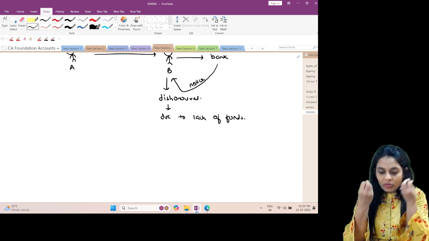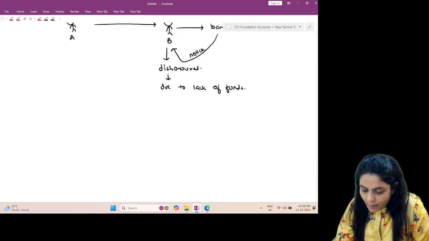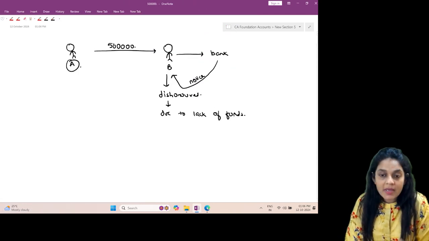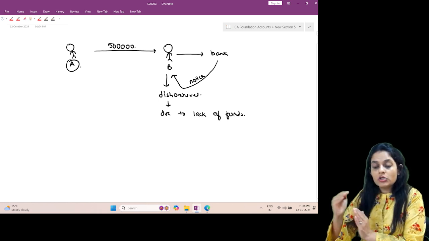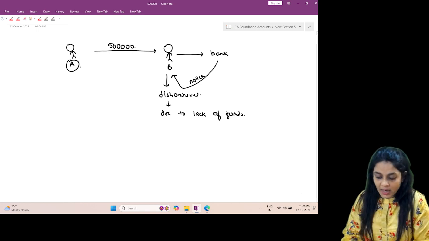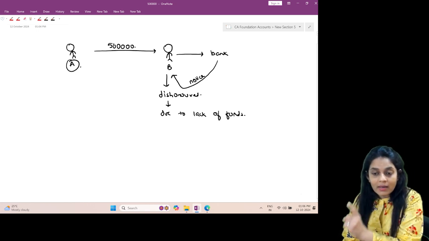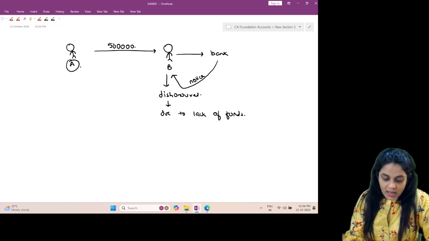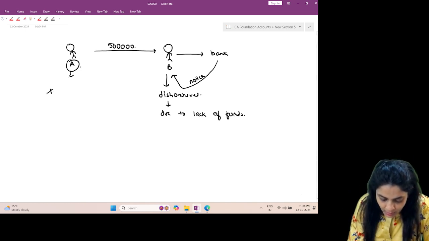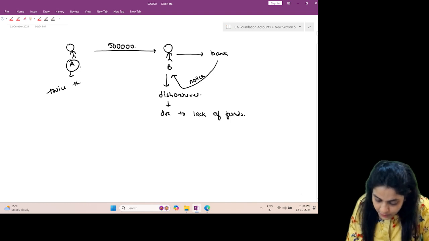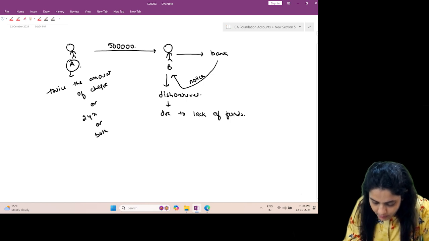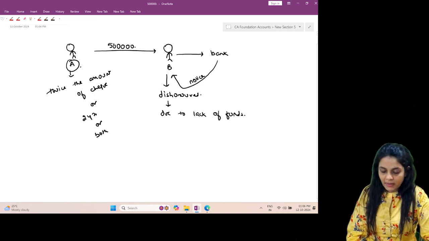So, to create faith in this whole banking system, the lawmakers said that if something like this happens, then A should be punished. Where you have issued the cheque, and after the issue the cheque is dishonoured because your bank account does not have sufficient funds, this is considered an offence, and the punishment is a fine of up to twice the amount of the cheque, or imprisonment of up to 2 years, or both. Right? So, this is the punishment.